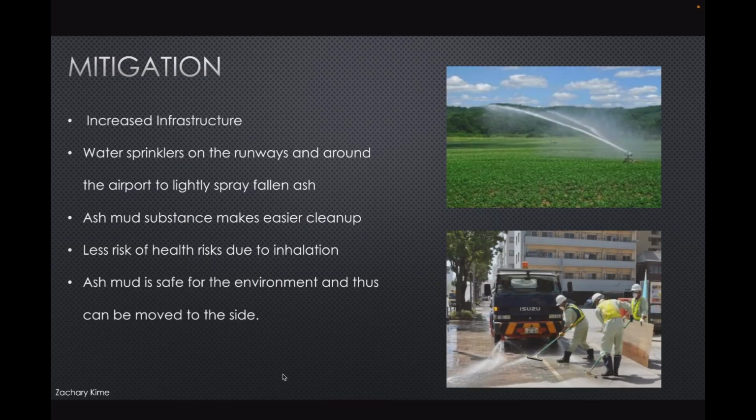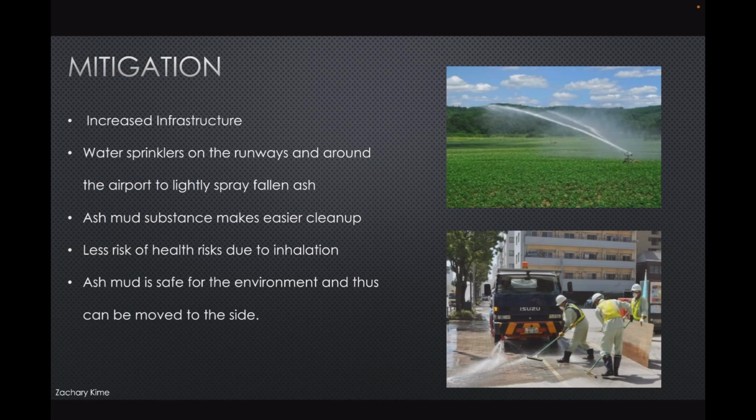Howdy, I'll be discussing our mitigation technique for volcanic eruptions and the ash that comes with them. Our mitigation technique mainly involves increasing the infrastructure, which will ease the cleanup of the ash after these eruptions. And specifically, we're going to implement this around the airports because tourism is the main driving factor for the economy of Antigua, so making sure that people can come in and get out is a must.